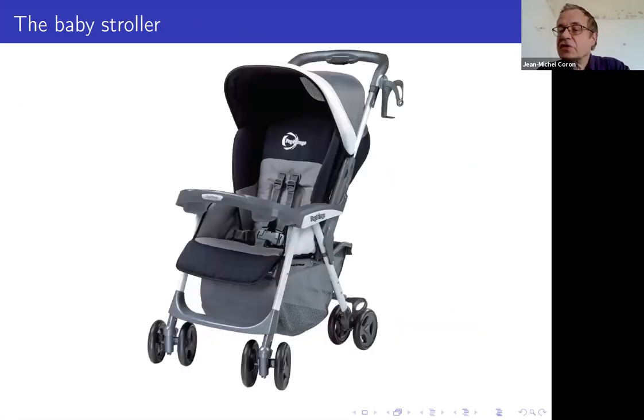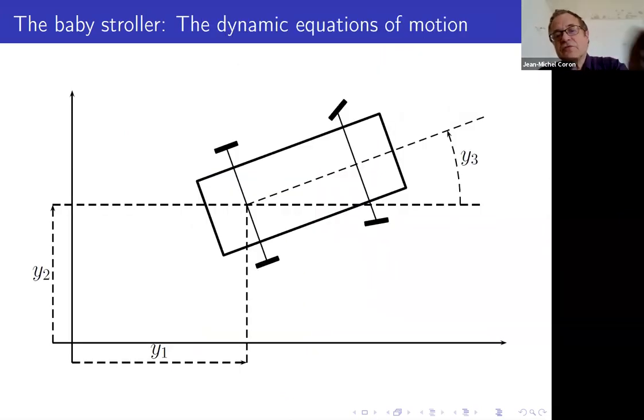A second example is a baby stroller. You look at the baby stroller from above. Of course, this is a simplified model. So we have three components, y1, y2, y3. y1, y2 are the coordinates of the middle of the back wheels, and y3 is the angle of the baby stroller with some fixed direction. The front wheels are caster wheels.